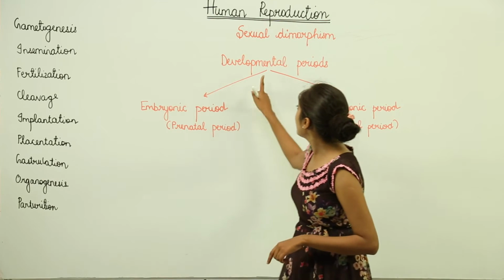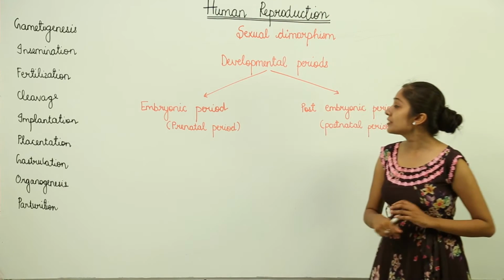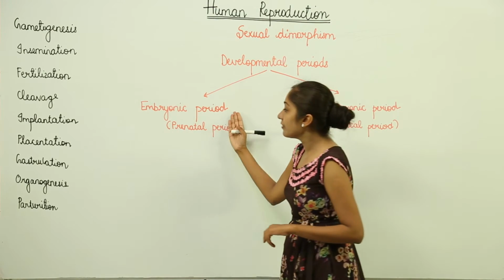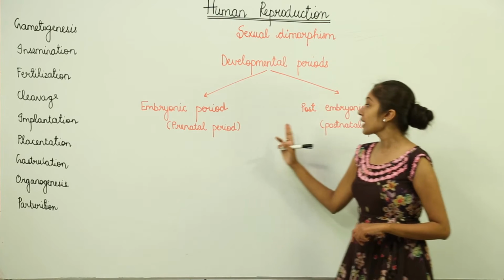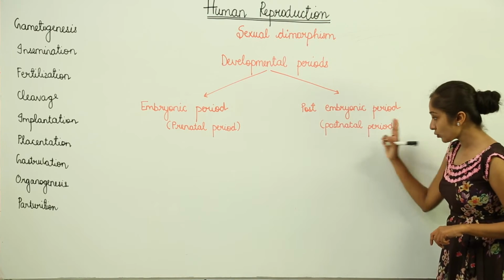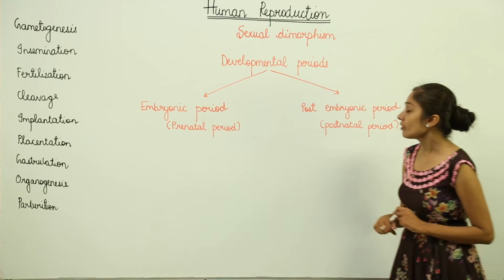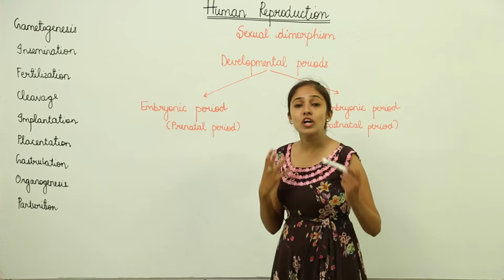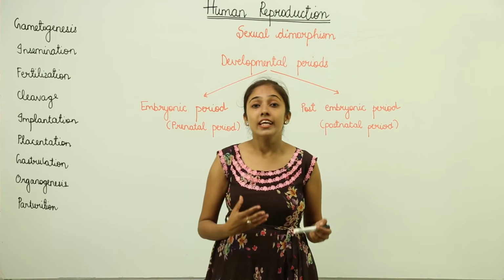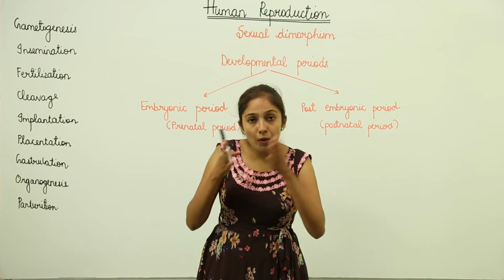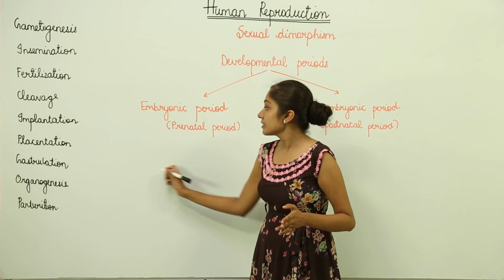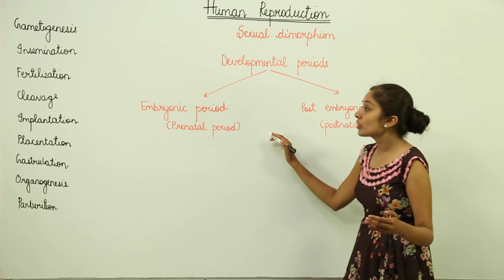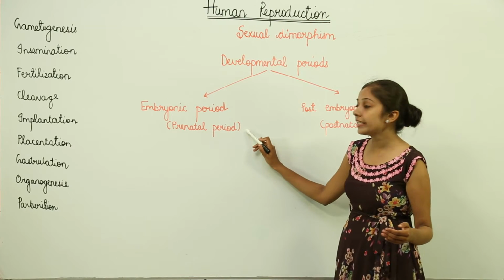Moving on to the developmental periods. The developmental periods are classified into two on a major basis. We have the embryonic period, which is also known as the prenatal period, and the post-embryonic period, which is also known as the postnatal period. The embryonic period is the period that a baby spends in the womb of the mother, so before birth. This period lasts until the baby is born, right? This is known as the embryonic or prenatal period.